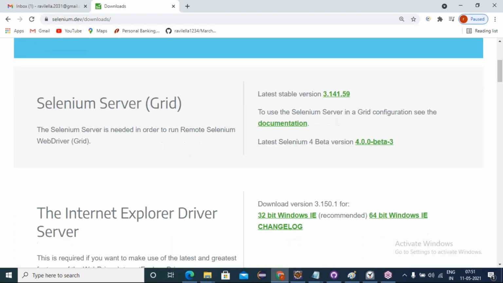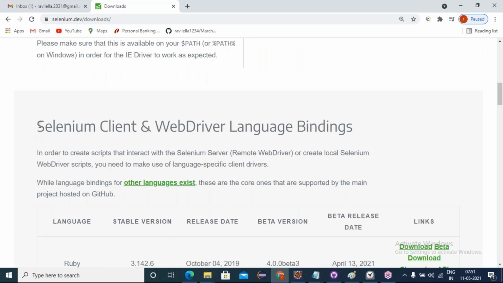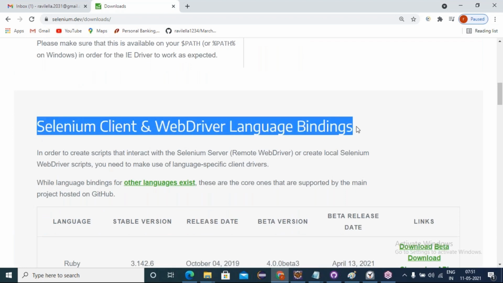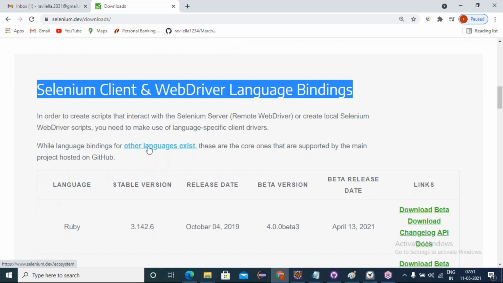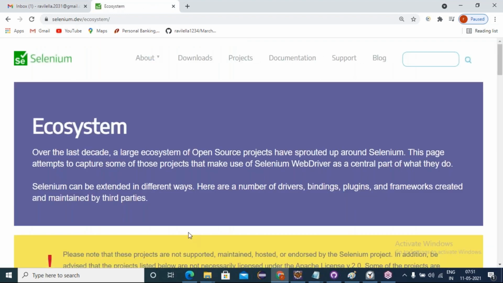Let's come down here: Selenium client and WebDriver language bindings. I said some other language bindings also exist here. Let's click on other languages. You see here, Selenium can be extended in different ways. Here are a number of drivers. Drivers means browser drivers. If you want to open a particular browser, Chrome or Firefox, driver exe files are required for the respective browser.